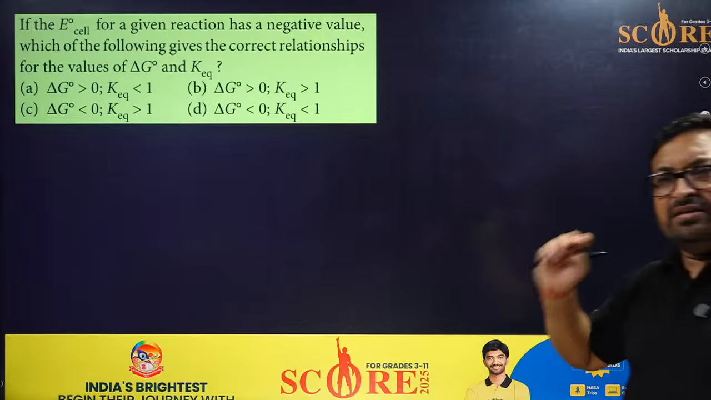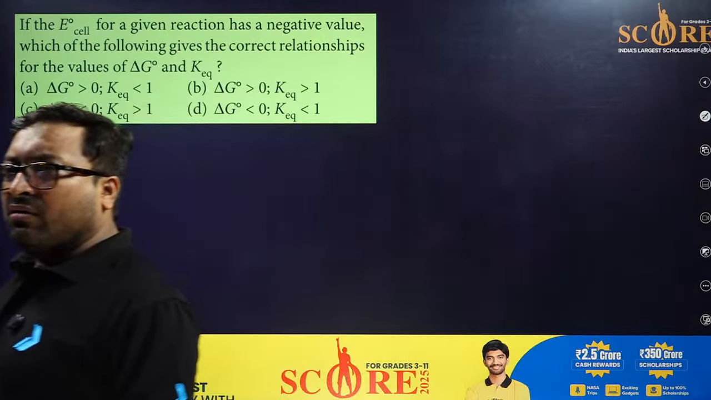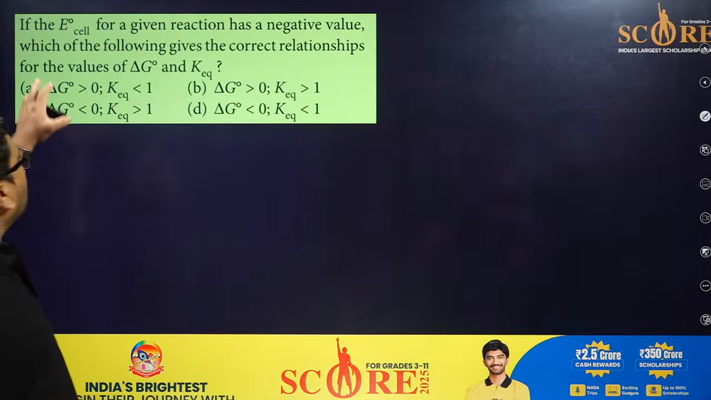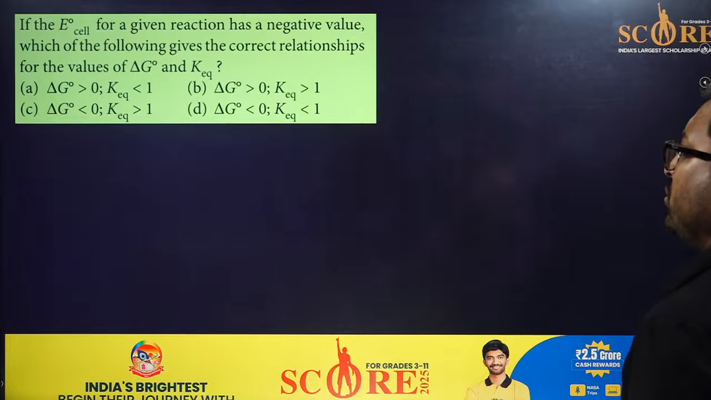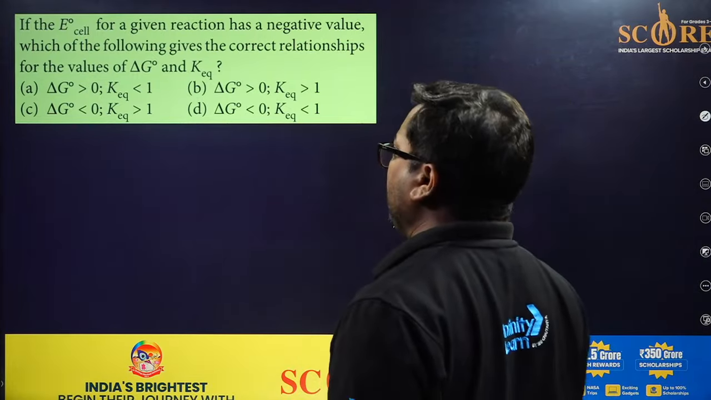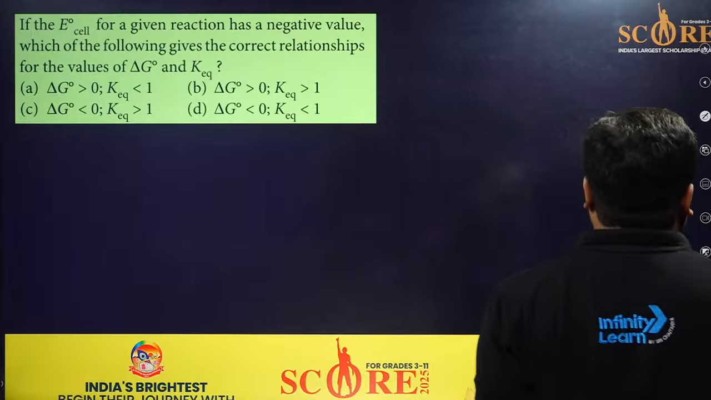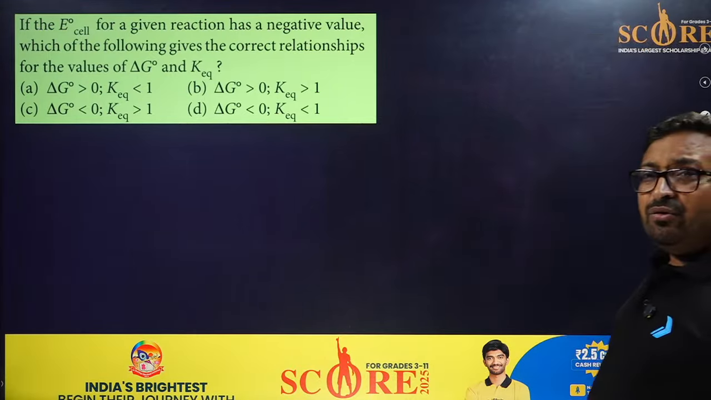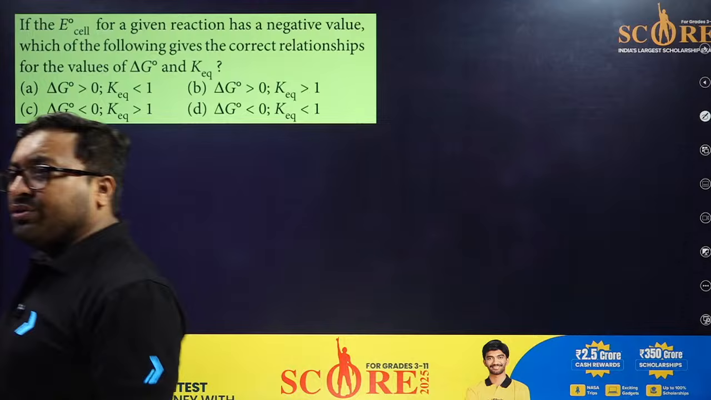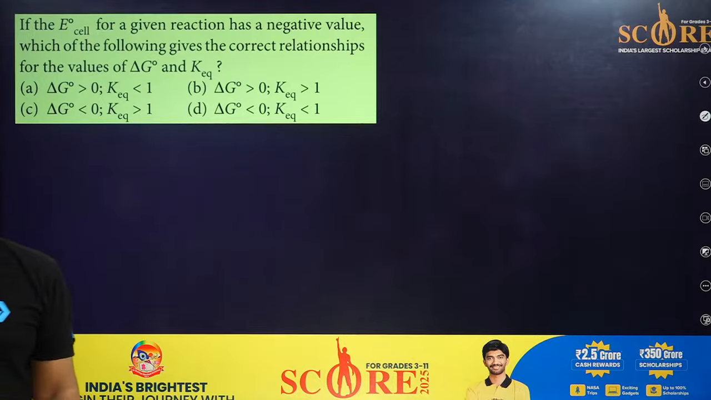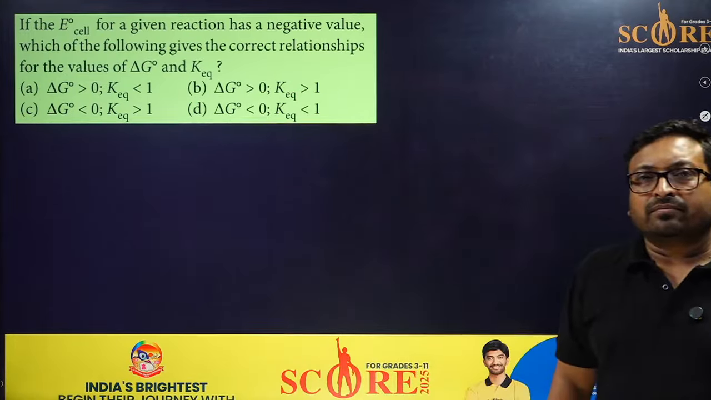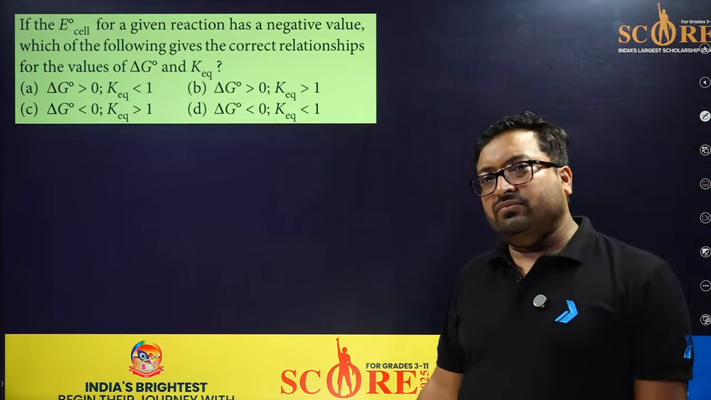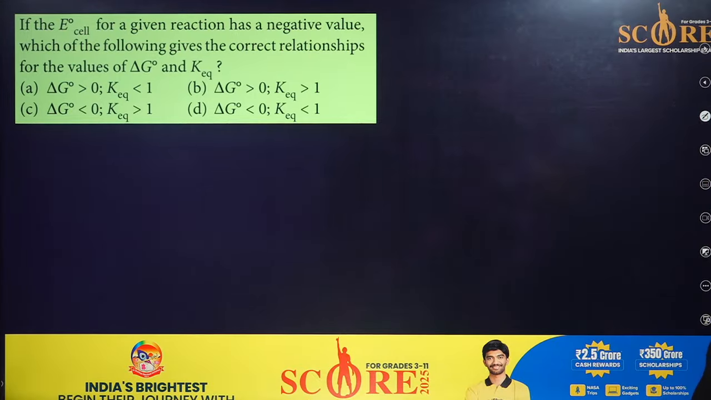Now, very simple, please. Very simple question and the most popular question. If the E naught cell of a given reaction has a negative value, which of the following gives the correct relationship for the value of delta G naught and K equilibrium? If you know the value, you can answer the question. Samrat, Uday, Nishar, everyone. This is easy. I hope you will crack this. And those who are new, please like and share the session. This is quite easy, I am sure.